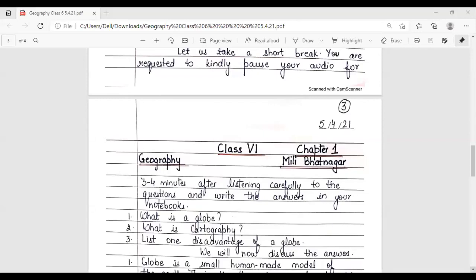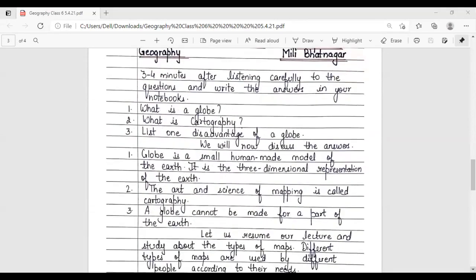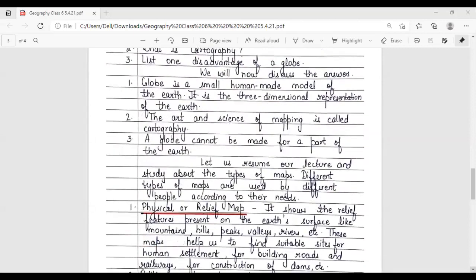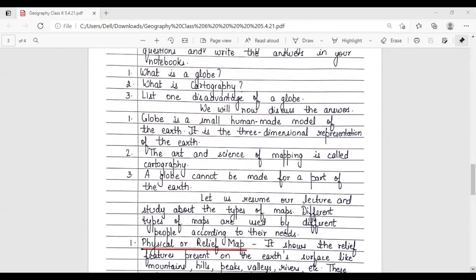Let us take a short break. You are requested to kindly pause your audio for 3 to 4 minutes after listening carefully to the questions and write the answers in your notebooks. Question number 1. What is a globe? Question number 2. What is cartography? Question number 3. List one disadvantage of a globe.